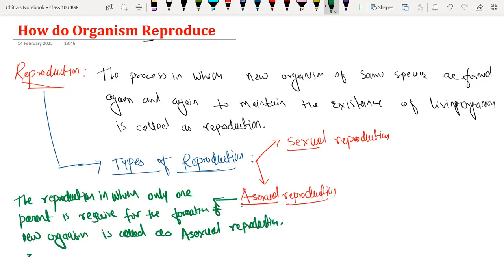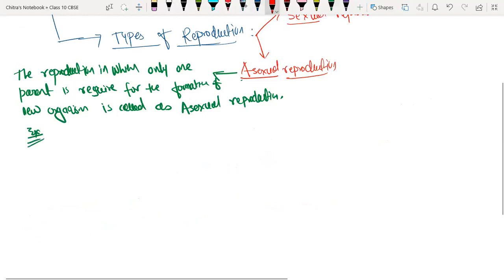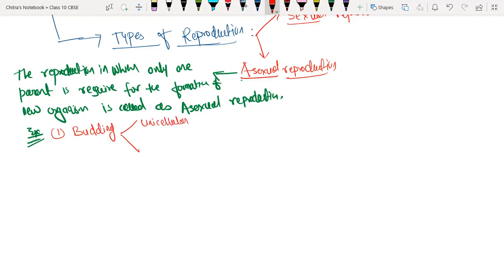Now I am writing examples for asexual reproduction. Again, very important. First example, we have budding. Budding takes place generally in unicellular organisms, like yeast cells.